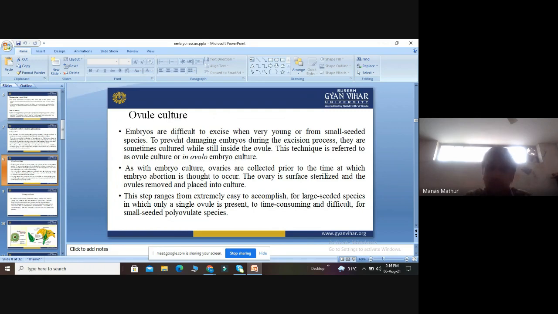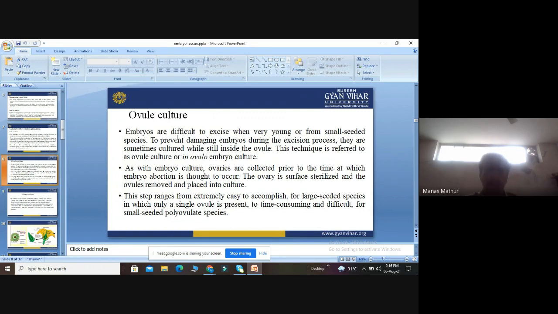So, as with embryo culture, ovaries are collected prior to the time at which embryo abortion is expected. The same concept applies here also. Here we are also collecting the ovaries prior to the abortion of the embryo. Then the ovary is again surface sterilized with disinfectants like mercuric chloride and sodium hypochlorite, so that there is no contamination. And ovules are removed and placed into the culture medium.